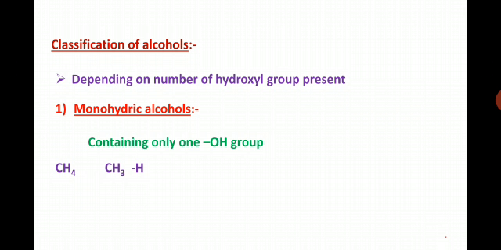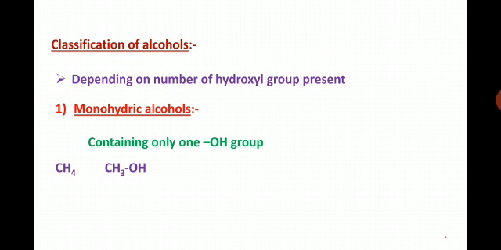And now what happens, as discussed in the previous slide, one of the hydrogen atoms from that alkane, here methane, is removed and one hydroxyl group is connected to the remaining alkyl group. So this hydrogen atom is removed and this hydroxyl group connects like this to the alkyl group, and that is our product, alcohol. Since this alcohol contains only one hydroxyl group, it is an example of monohydric alcohol.